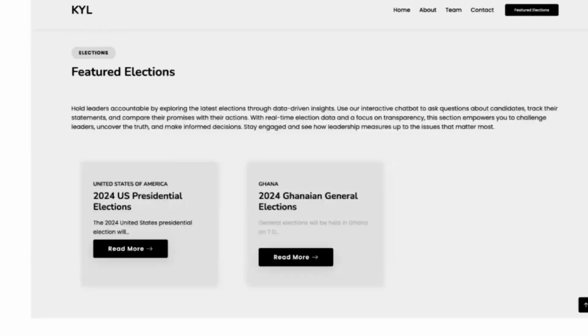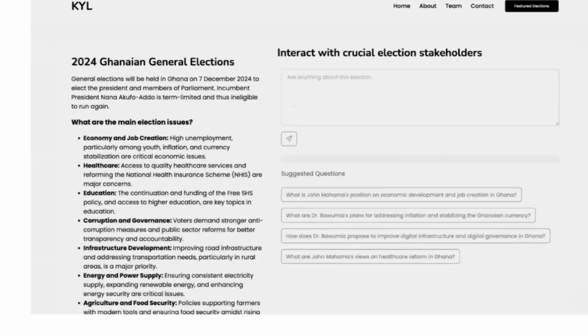And then the featured elections is the section where each election that we are featuring is put on. So far we've worked a little bit on the US presidential election, but a lot more on the Ghanaian elections, which is coming up later this week. This is the interface for the Ghana elections, and on the left-hand side it gives you a little bit of information on the upcoming elections.